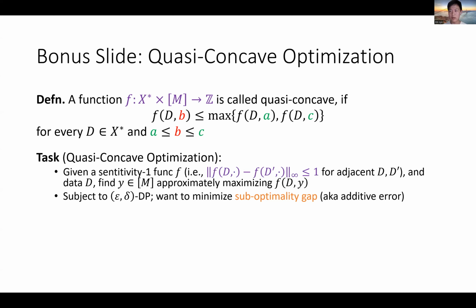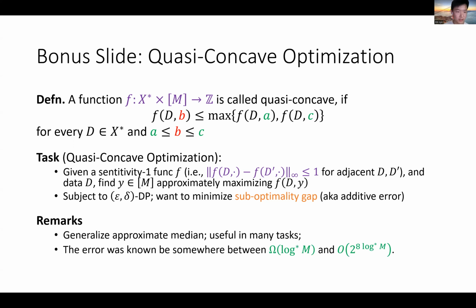This is to say, if y star is the best solution with respect to your data, you would like to find a solution y such that f(D, y) is as close to f(D, y star) as possible. So, two remarks on this problem. First, it's not hard to see this problem generalizes approximate median, because you can define your function f to quantify how middle your solution y is with respect to your input.